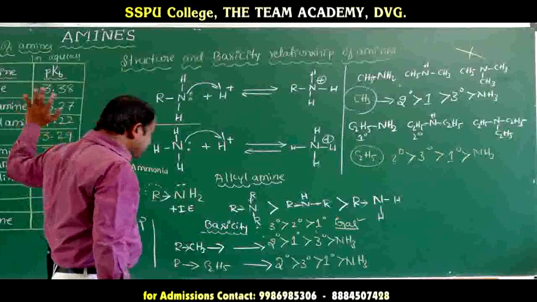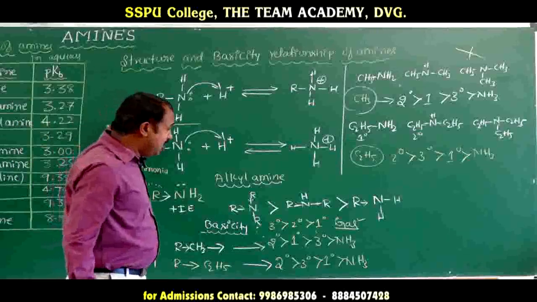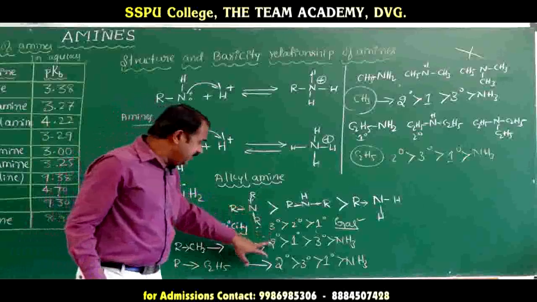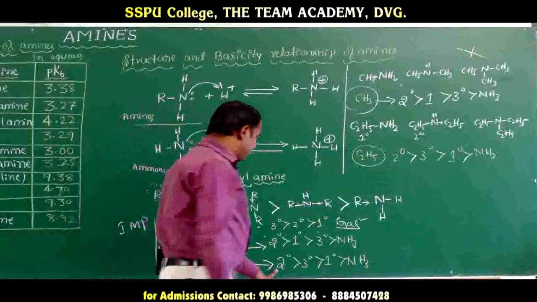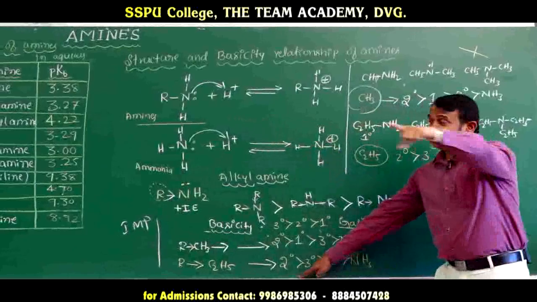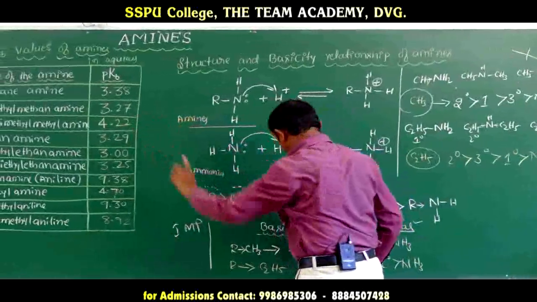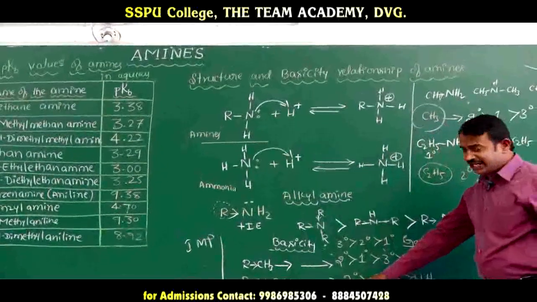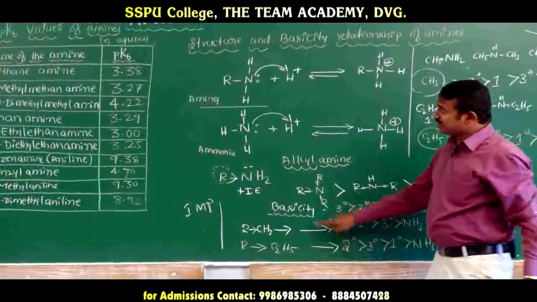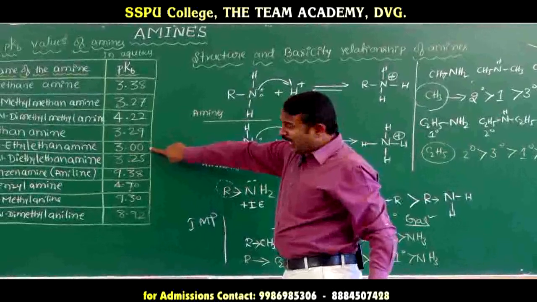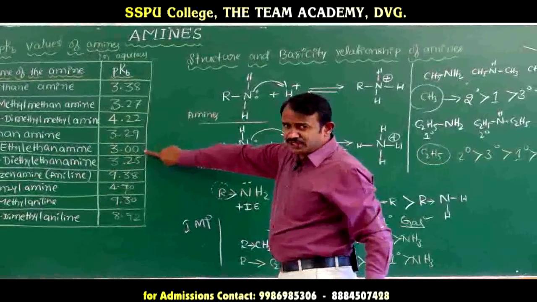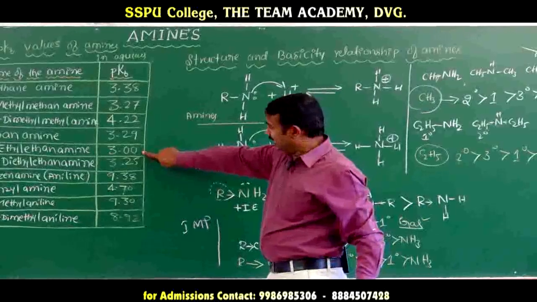We can observe the pKb value. For the ethylamines, we observe the basicity. The secondary ethylamine has the greatest basic strength. The pKb value is 3.0. When the pKb value is higher, basicity decreases.